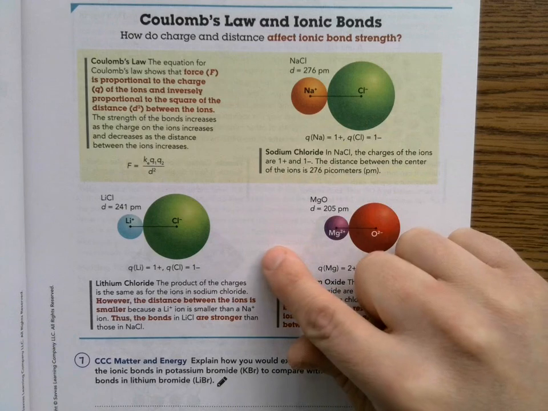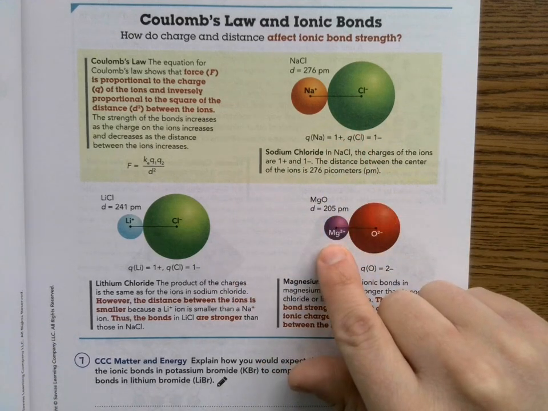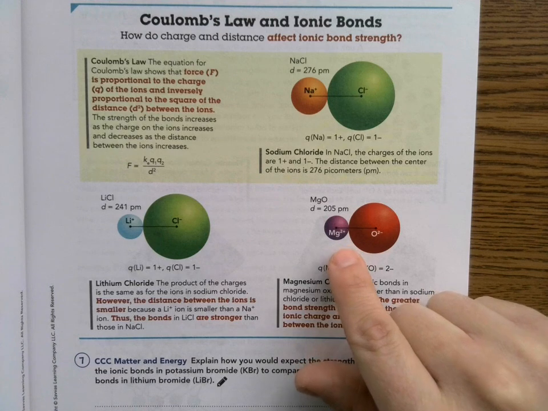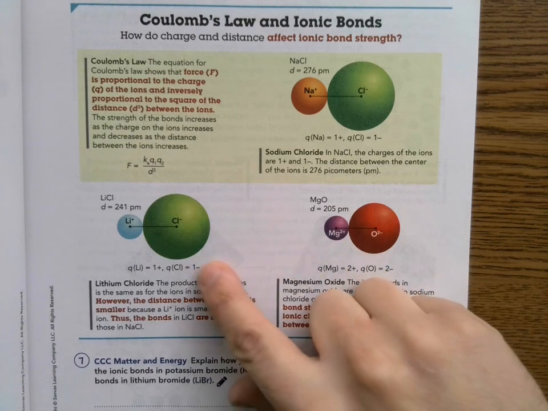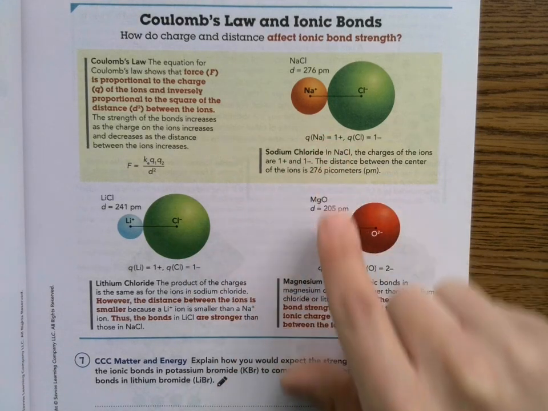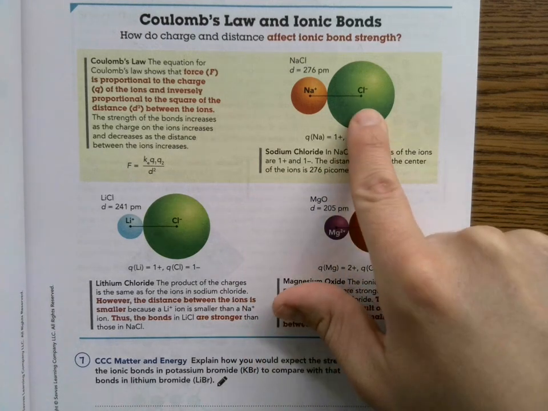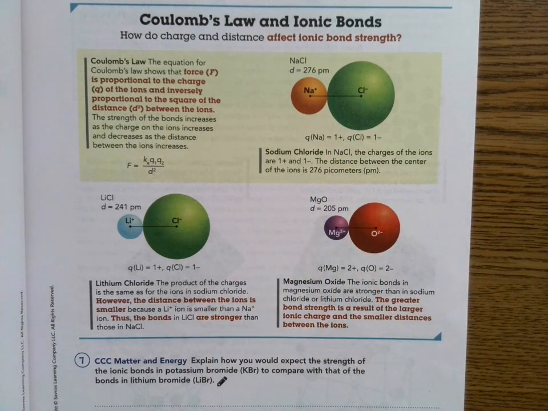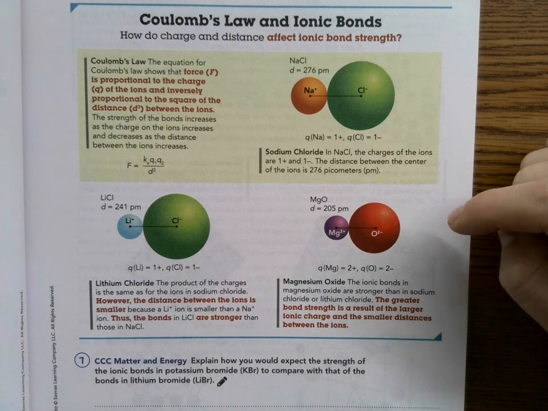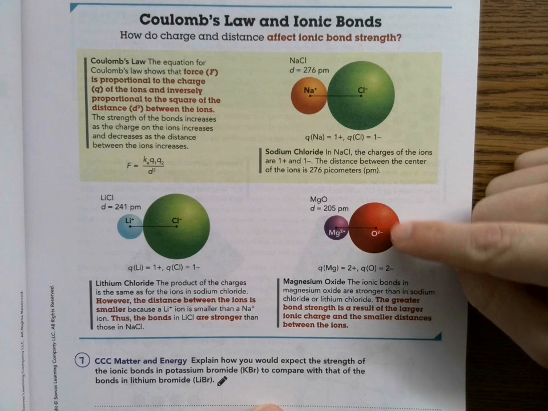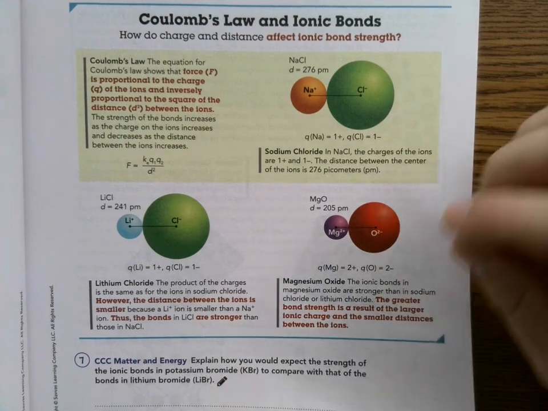So if you think about sodium chloride, lithium chloride, and magnesium oxide, magnesium oxide is going to have the highest temperature it takes to melt or change phases, because these bonds are really strong. This would be kind of in the middle, and this would be the weakest. So you can make predictions based on their distance and the size of their charges and how they behave. I think magnesium oxide takes over 2,000, maybe 2,500 degrees to melt, while salt takes about 800 or 900 degrees to melt from a crystalline form into a liquid state. If you add energy, these molecules start to move around faster and faster, and then they separate.